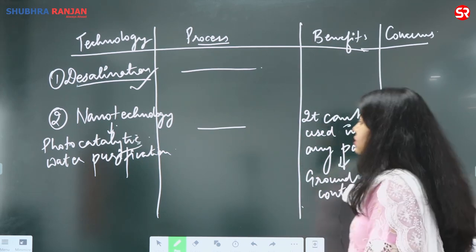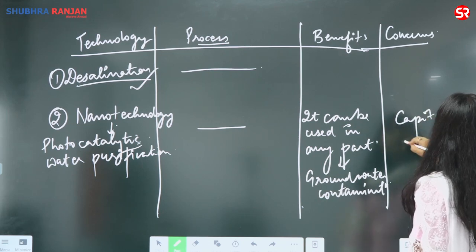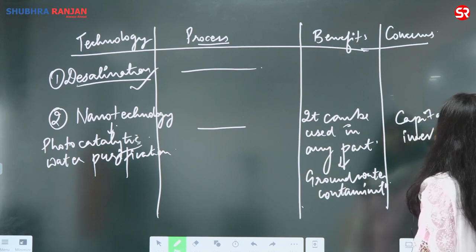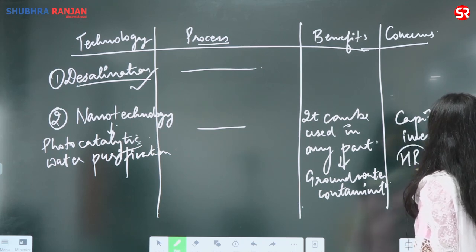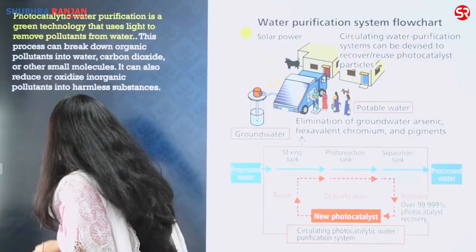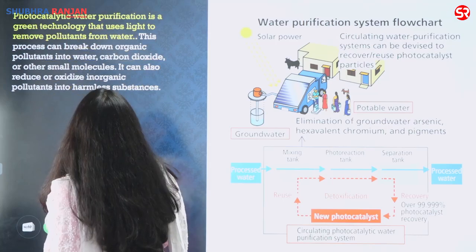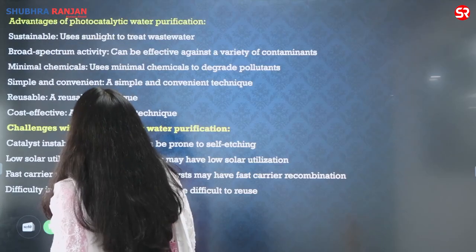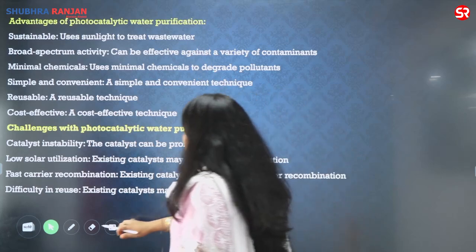What are the concerns around it? The concerns again are the capital investment, the human resource training, development of the human resource around it, and the handling of the waste. Another concern can be handling of the waste. So for those, you can write down from here what are the advantages.